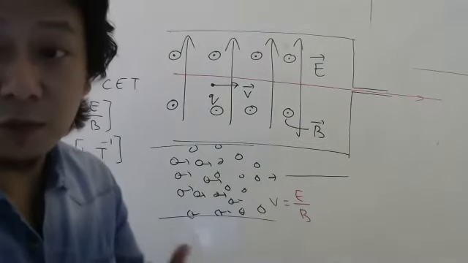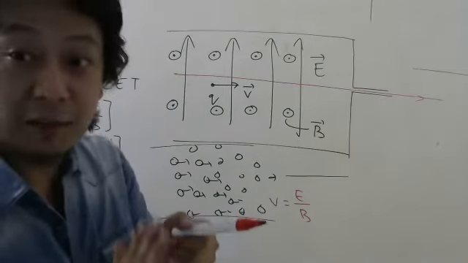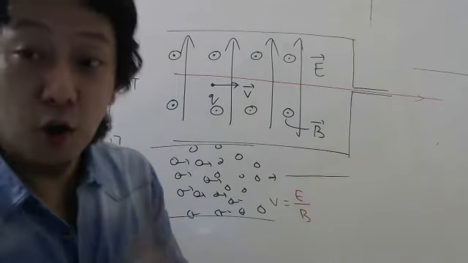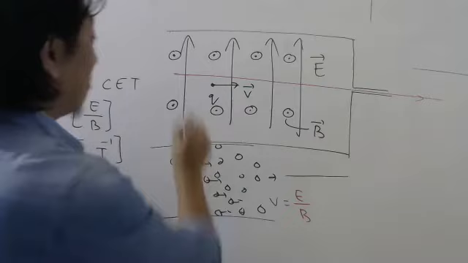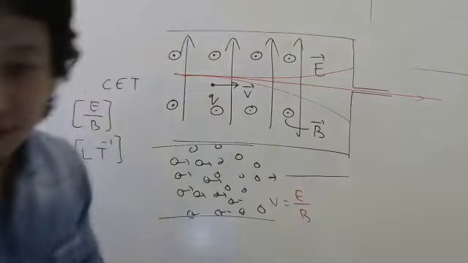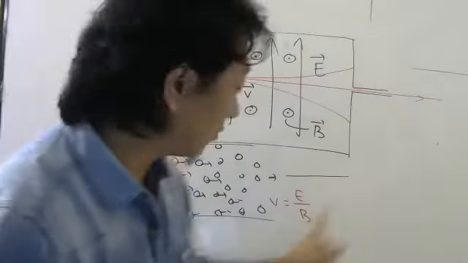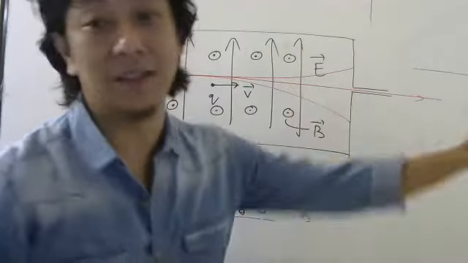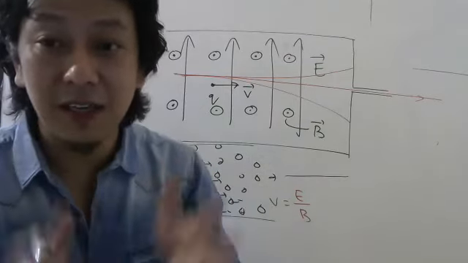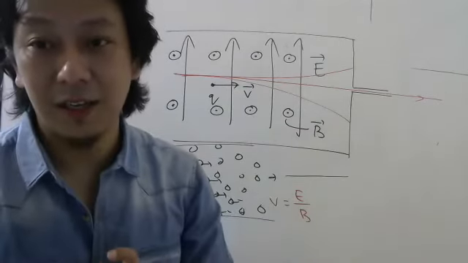And those which are moving with more than this velocity or less than this velocity, they will feel either more magnetic force, I think magnetic force was down, or they may feel more electrostatic force. So because of which those particles will deflect. Okay, so those particles will not be allowed to pass, and certain particles with this velocity, they are allowed to pass. So that way we are filtering a beam of particles having different velocities into a beam of particles having one velocity. That is very important.